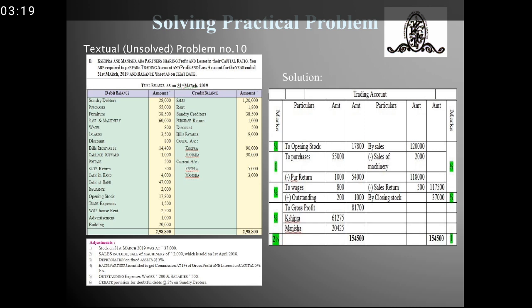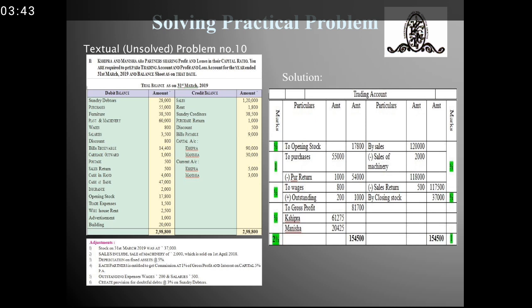Next adjustment is to create a provision for doubtful debts at 3% on sundry debtors. So the sundry debtors amount is 28,000, and on it we have to provide doubtful debts at 3%. Now let's see how we solve the sum.